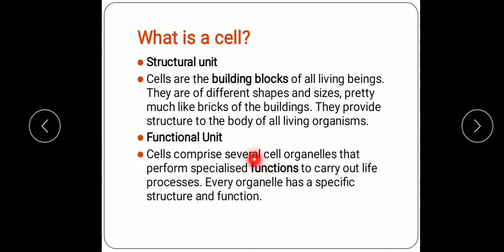So all these cell organelles together, they work and make the cell functional, and each cell is the functional unit, and all cells in an organ, they work together, and then whatever function is performed by the organ is actually the function performed by the cell. So cell is known as the functional unit. So understood why is cell called as a structural unit and functional unit.